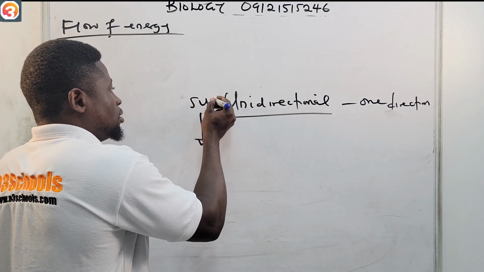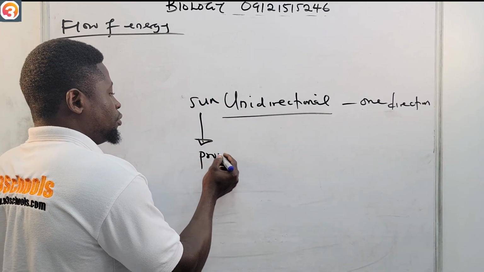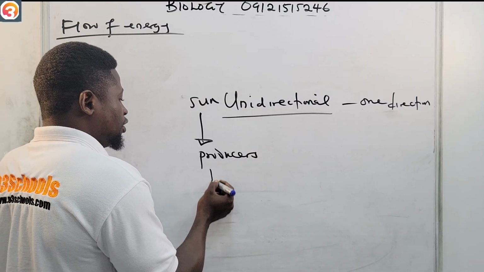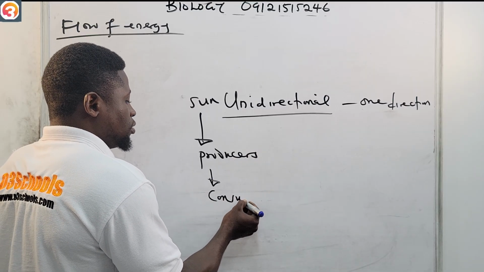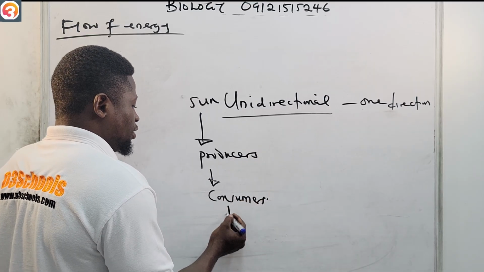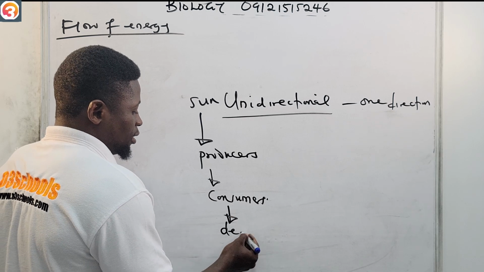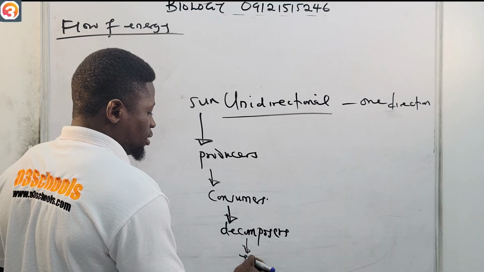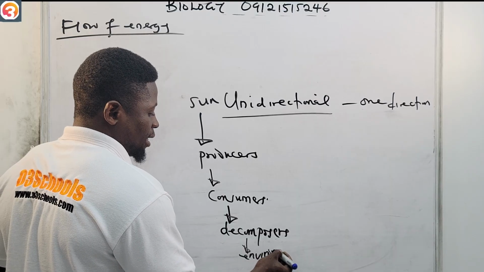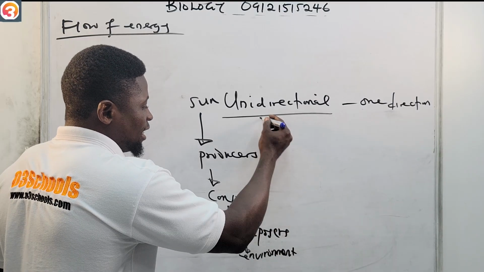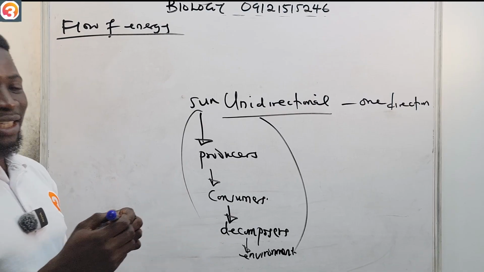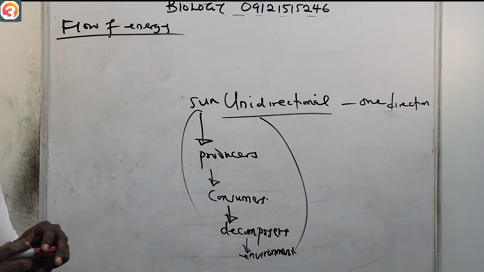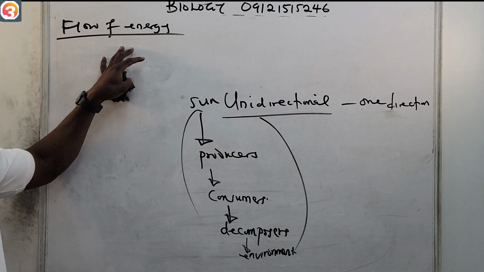From the sun, it goes to the producers. From the producers, it goes to the consumers. From the consumers, it goes to the decomposers, and then to the environment. All right, so the energy of food is unidirectional. That's the flow of energy.